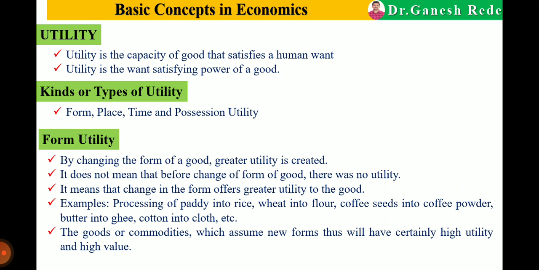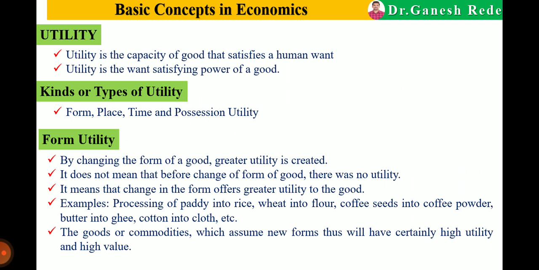Now the kinds or types of utility. Basically utility is classified into four types or four kinds. The first one is form utility, second place utility, third time utility, and fourth possession utility. Now we have to know which function creates form utility, which function is responsible for place utility, which for time utility, and which for possession utility.